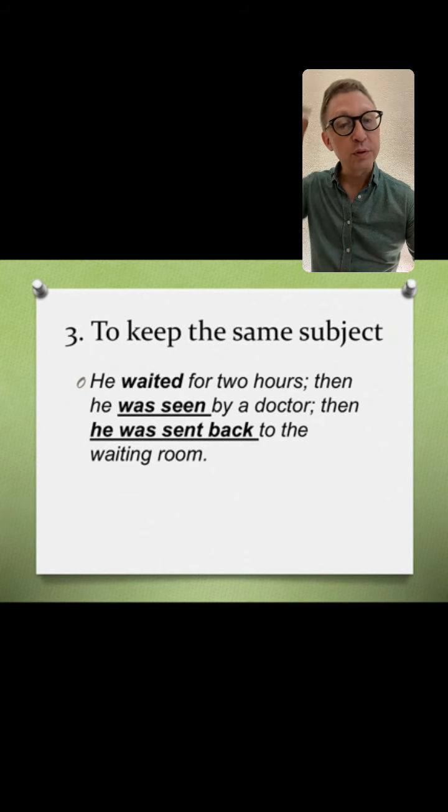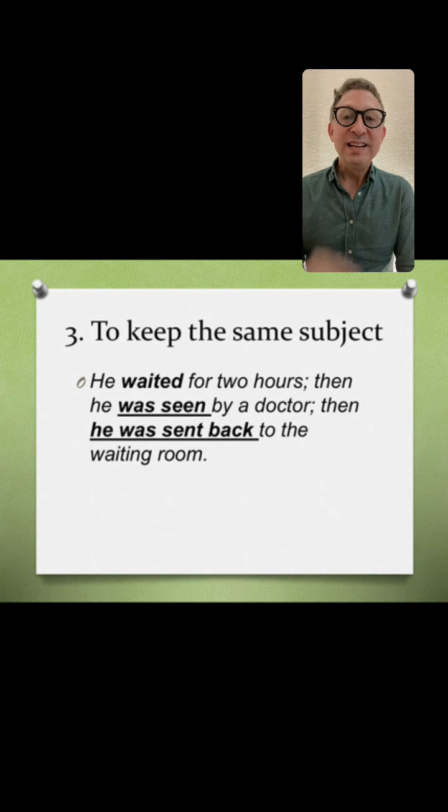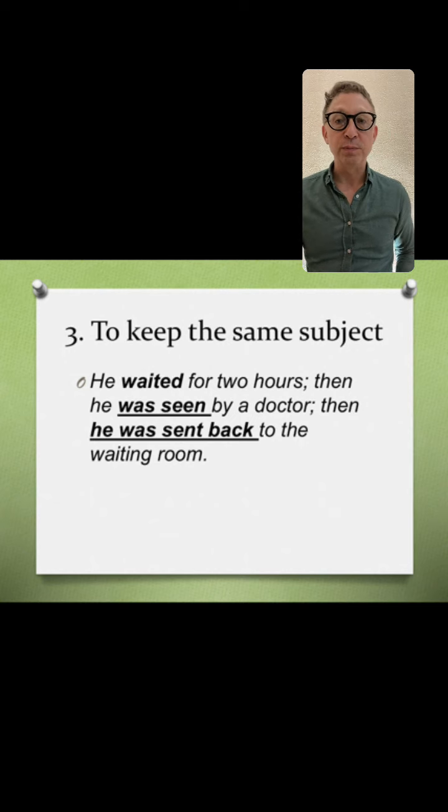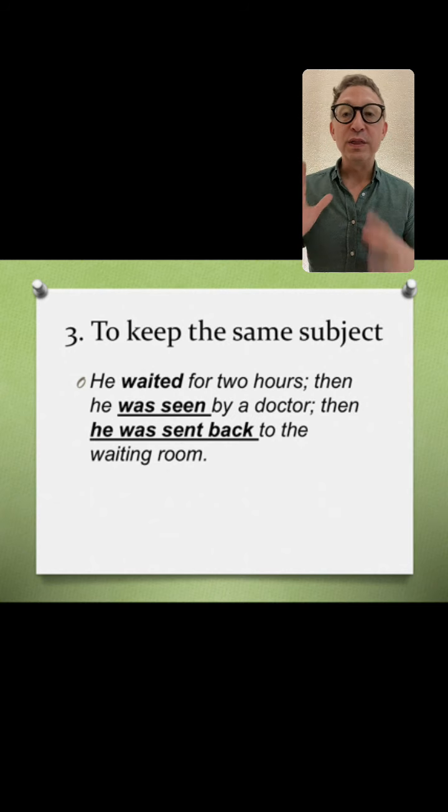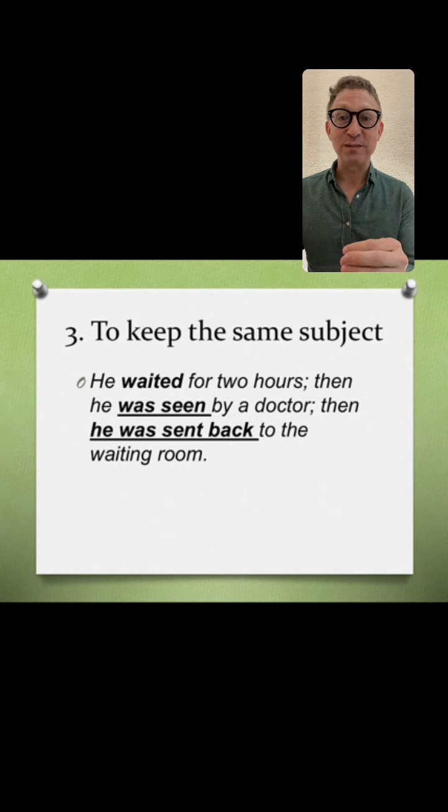Here we go. Number 3, but actually the fourth one, to keep the same subject. So look at this. He waited for 2 hours, then he was seen by a doctor, then he was sent back to the waiting room. Now, if you notice here, the first sentence is active. He waited 2 hours. That's active.